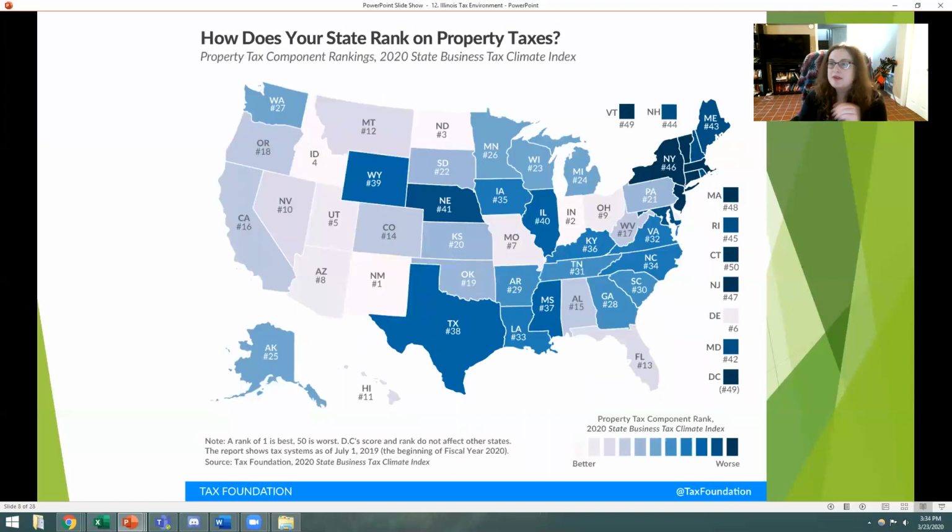For example, property taxes. What we're going to talk about later is that property taxes in Illinois are some of the highest in the country across the board. And it turns out that these really high property taxes are very bad for the local business environment. So businesses may not want to locate here because it's expensive on the amount of income that these companies are going to make, but it's also expensive in the amount of taxes they're going to have to pay on the property to put their factories or their businesses on, or the residential and commercial areas that they're renting to run their businesses out of.